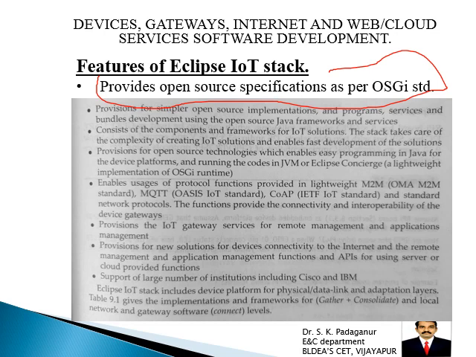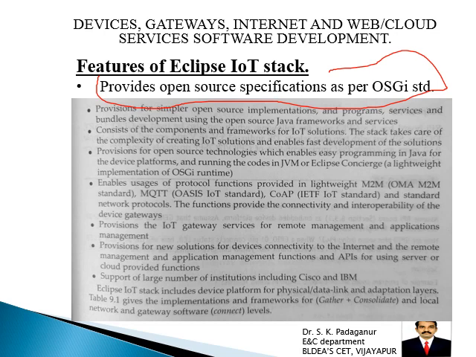Cisco is a very giant company on the network side, so all these companies are also supported by this particular software. So this is very important. And again, Eclipse IoT Stack includes device platform for physical data link adaptation layers.